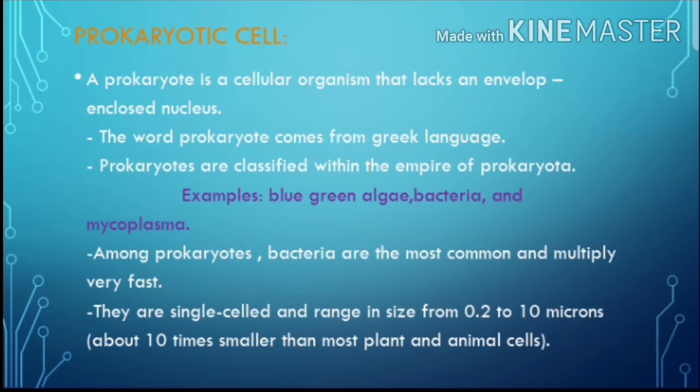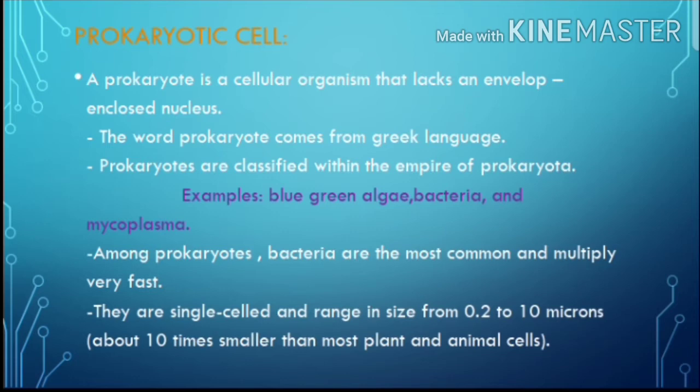Let us see how prokaryotic cells are smaller than eukaryotic cells in size. It is called a primitive one because well-defined organelles are not present in prokaryotic cells. In eukaryotic cells, well-defined organelles are present and are large in size, so it is called an advanced one.